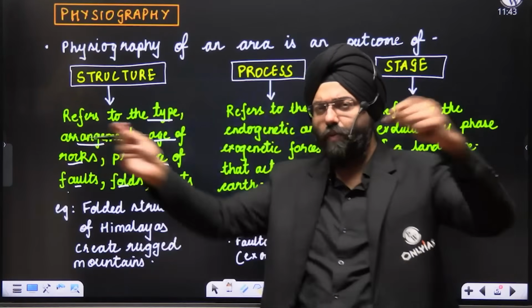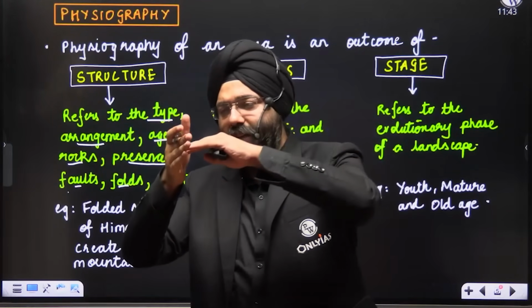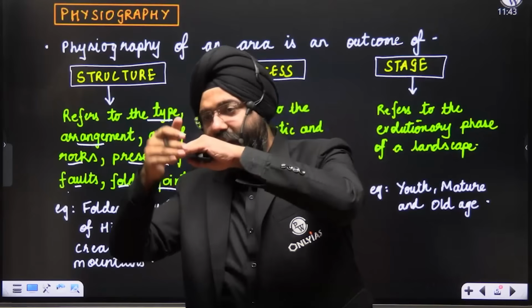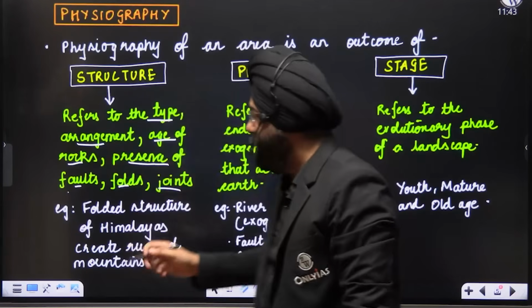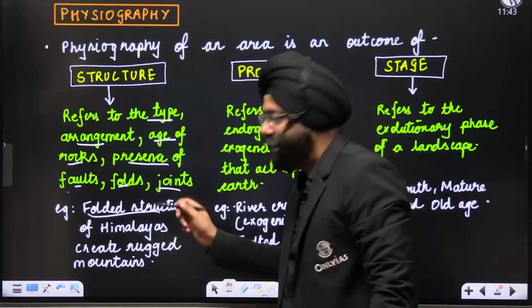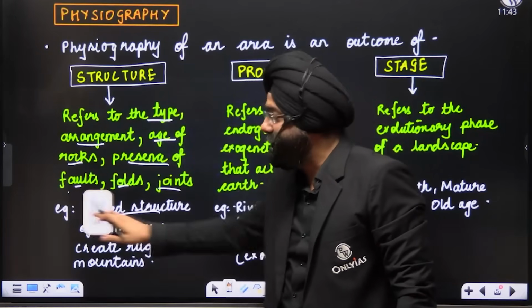You know very well that when the Indian plate collided with the Eurasian plate, there was some subduction and that led to the rise of the Himalayas. Clear? So this folded structure led to the creation of the Himalayas. That is why this is a structure.